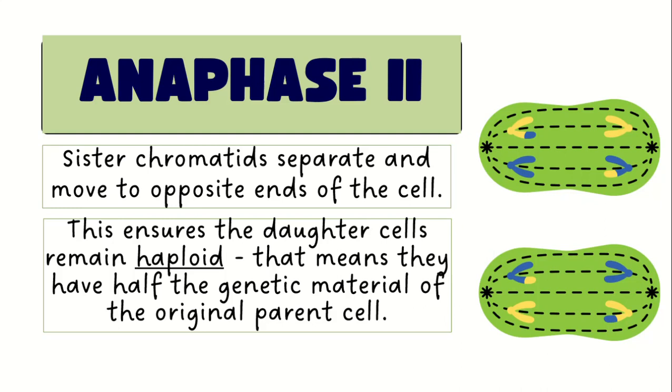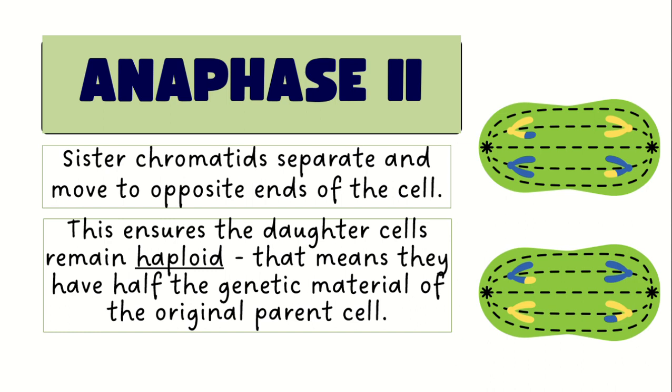So the next stage is anaphase 2. In anaphase 2, of course, the sister chromatids are being separated and move to the opposite ends, or the opposite poles, of the cell. So this ensures that the daughter cells remain haploid, meaning they have half the number of chromosomes, which is 23.